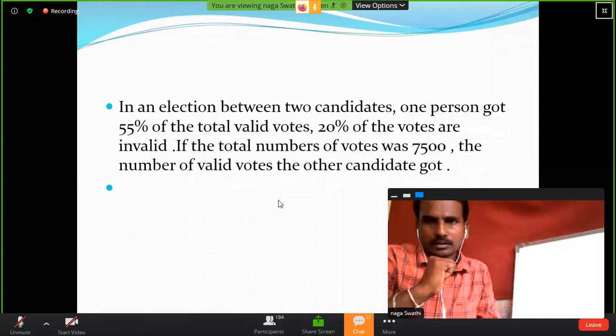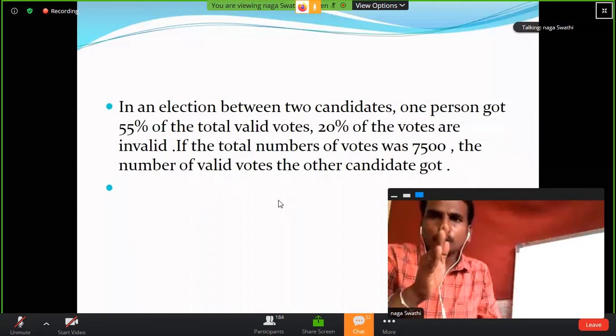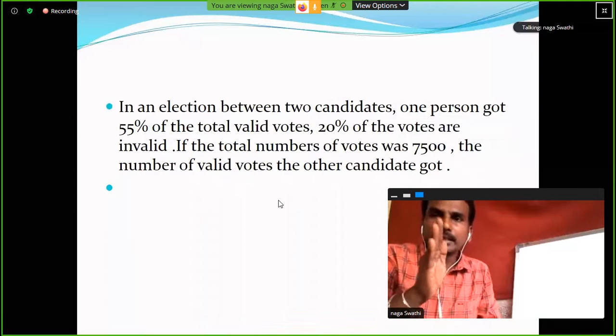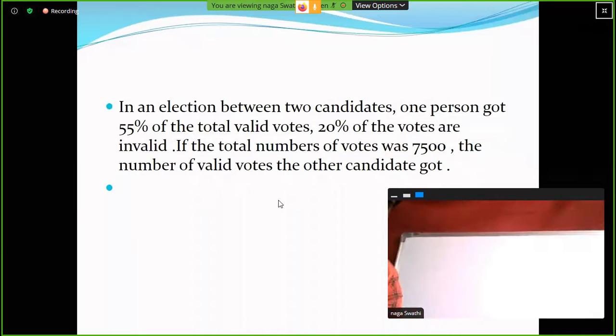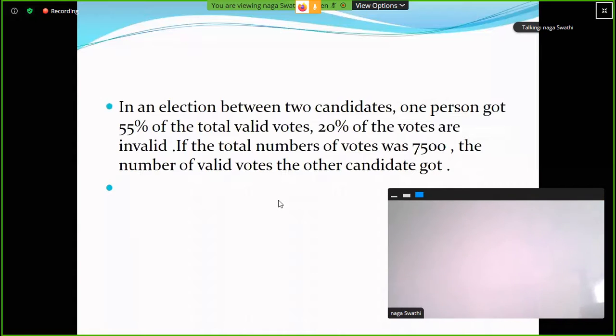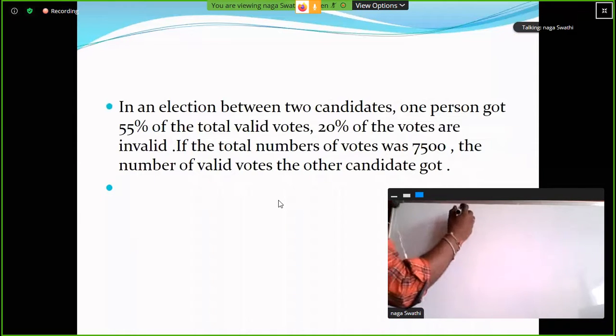Clear? This is the answer. So 2,700. Second person got how many votes, ma? See, once more, what's the explanation. Okay, I'll tell, don't worry, right? So here, okay, right.